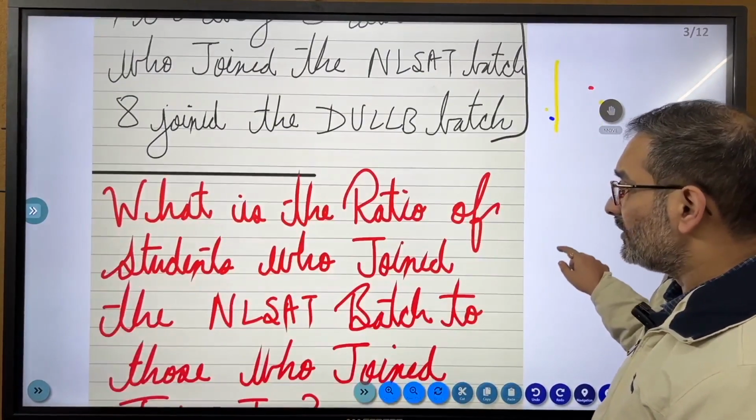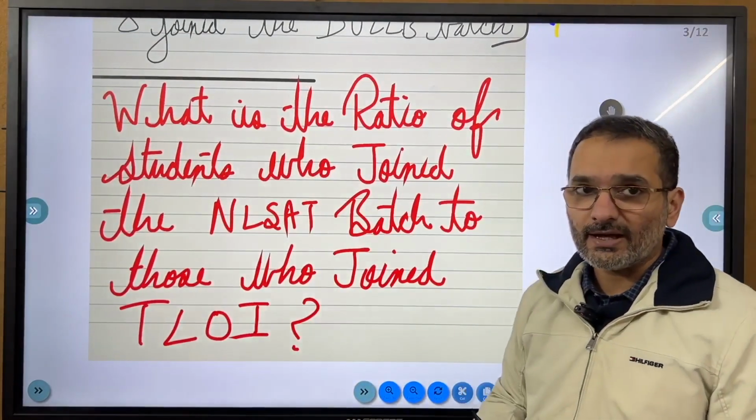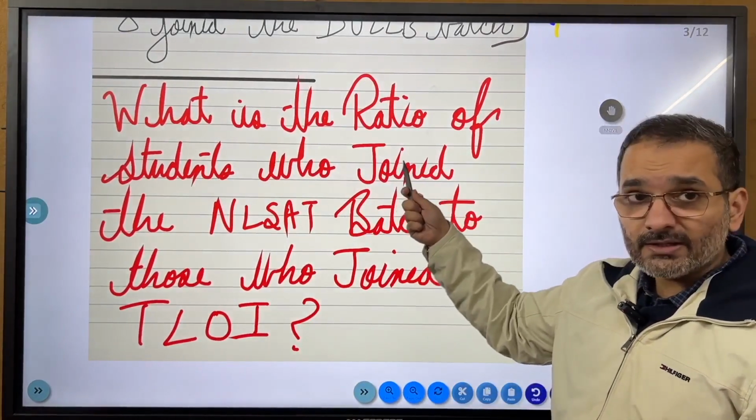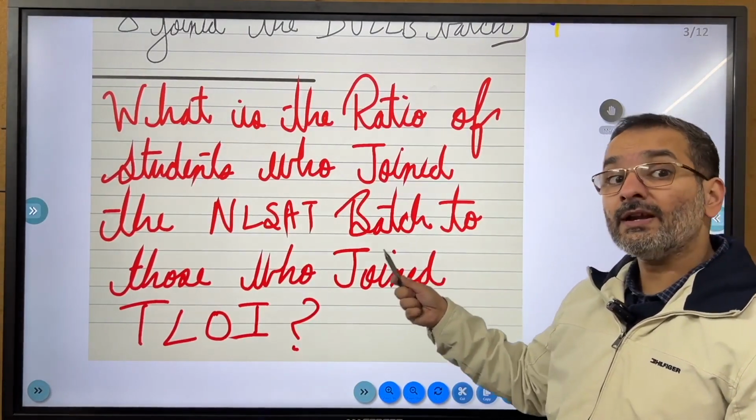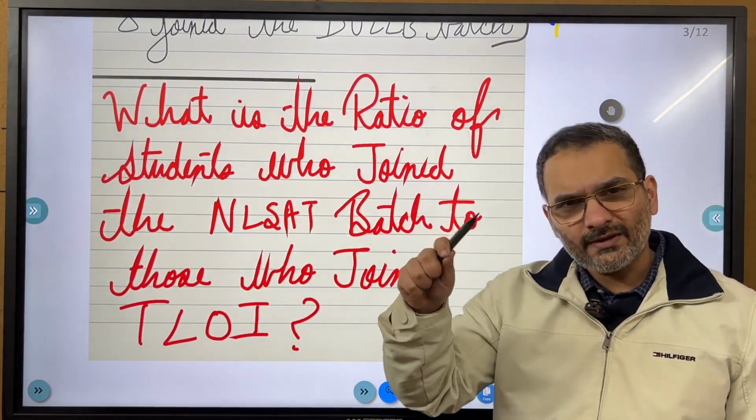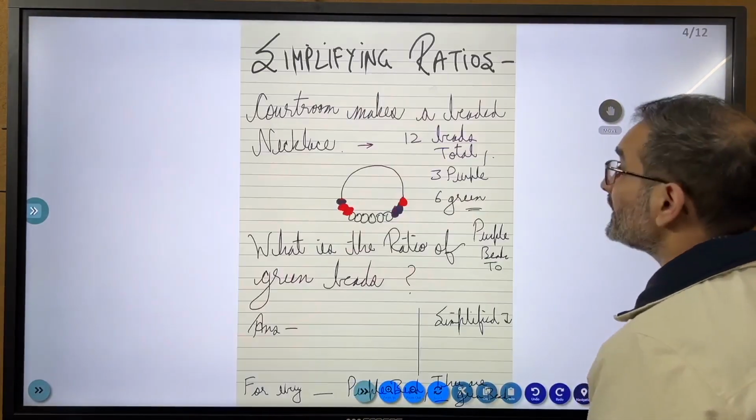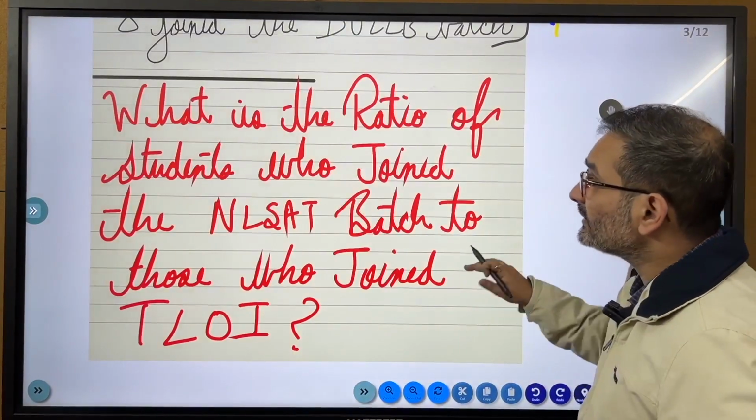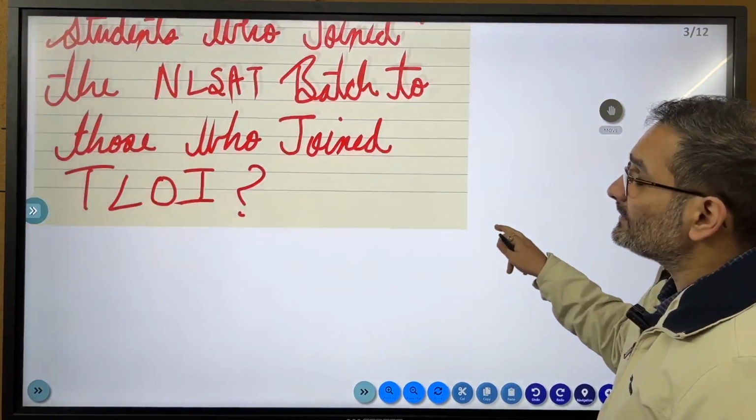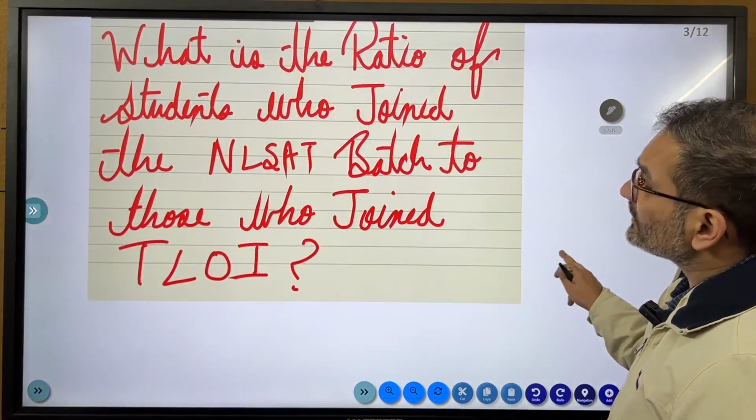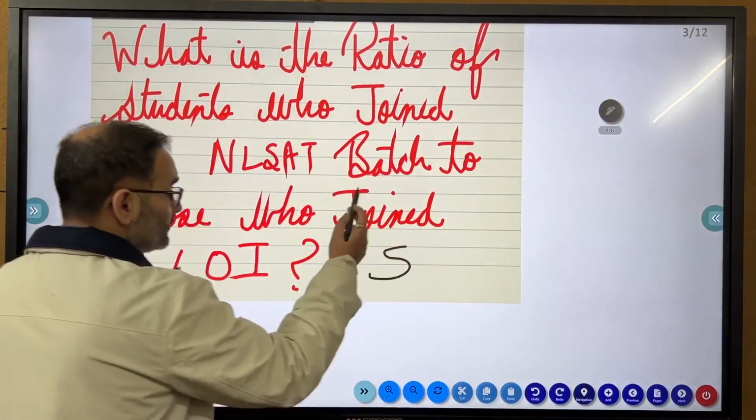What is the ratio of students who joined the NLSAT batch to those who joined TLOI? दोबारा क्वेश्चन पढ़ते हैं. What is the ratio of students who joined the NLSAT batch to those who joined TLOI? जनवरी में कितने TLOI को ज्वाइन करे थे? कितनों ने? 13, राइट? अच्छा, थोड़ी आगे अगर मैं देख लेता हूँ, जगह आगे मैंने छोड़ी नहीं है, तो यहीं पे आंसर करना पड़ेगा. अब बुला लेते हैं जी इनको वापस, as usual it keeps on sliding away. What is the ratio of students who joined the NLSAT batch? NLSAT बैच भैया कितनों ने ज्वाइन करा है? 5. To those who joined TLOI.